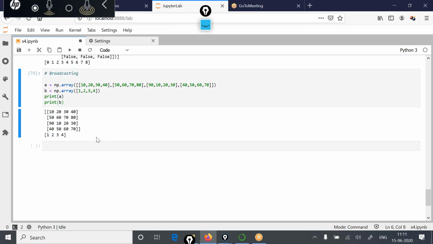So now see, in this case we have two arrays. The first array of size 4 by 4 and the second array of size 1 by 4. Now these two are arrays of unequal sizes. Still you can go ahead with the addition, subtraction, multiplication or division of these arrays element wise, because when you are doing these operations on these two arrays, NumPy will use the concept of broadcasting. So what effect will broadcasting produce on the output? Let's try to print the addition, subtraction, multiplication and division on these two arrays first.